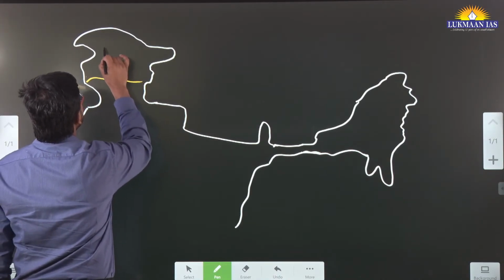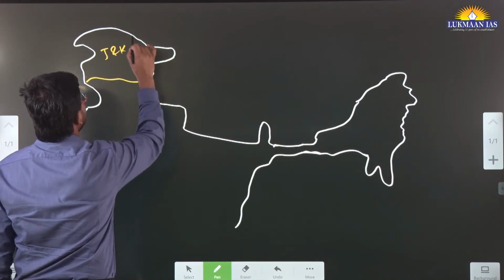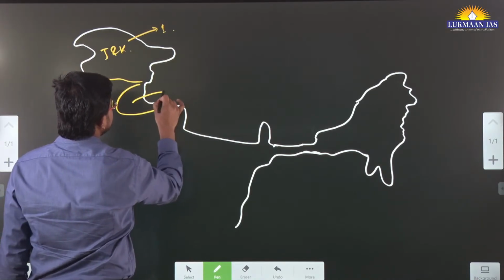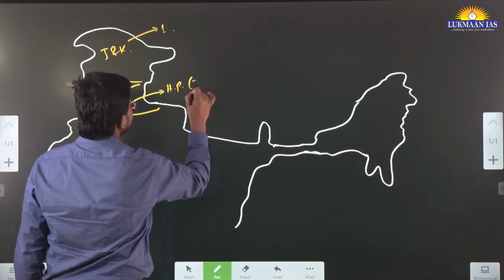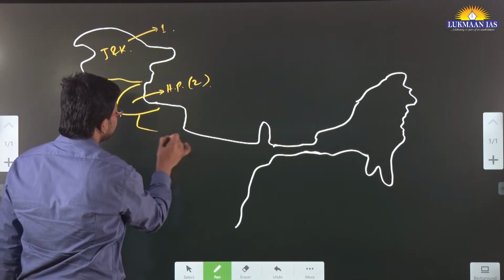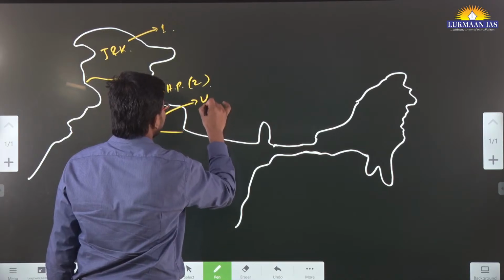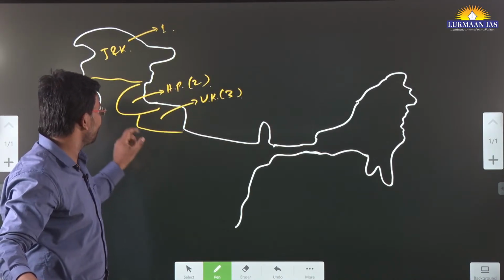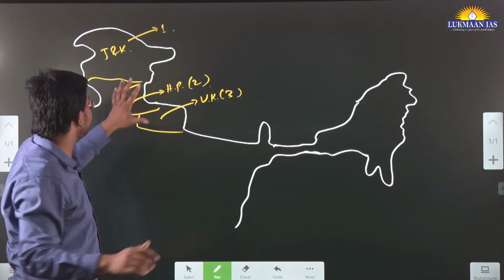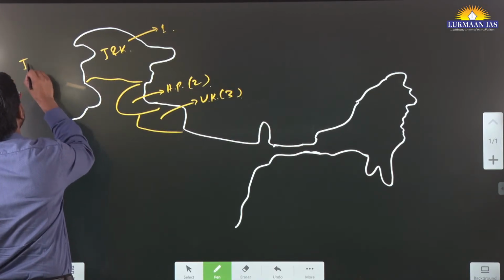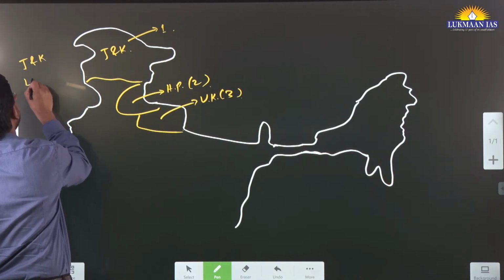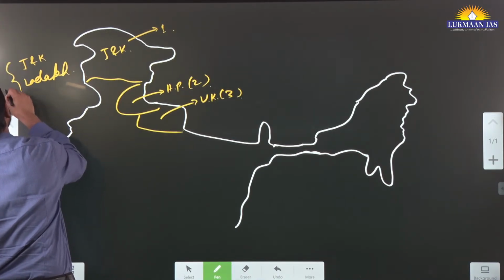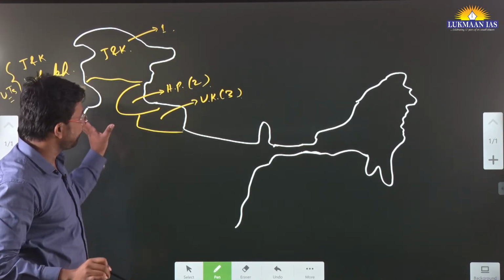Let's say it is Jammu and Kashmir, J and K. So let's number it as 1. Then over here we have the state of Himachal Pradesh, which will be number 2. Over here we have the state of Uttarakhand. I'm just writing it as UK, Uttarakhand, not United Kingdom. Knowing that Jammu and Kashmir has been divided into 2 union territories, J&K and Ladakh, both of them represent UTs, politically speaking.